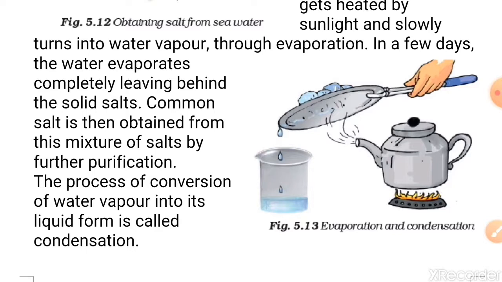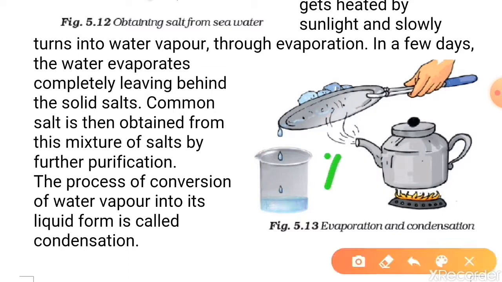So here in this picture you can see that a kettle has been placed on fire, and by taking the heat of the fire, the water present in the kettle is evaporating and the water vapors are coming out of the kettle. Now here we have taken a plate on which there are some pieces of ice cubes.